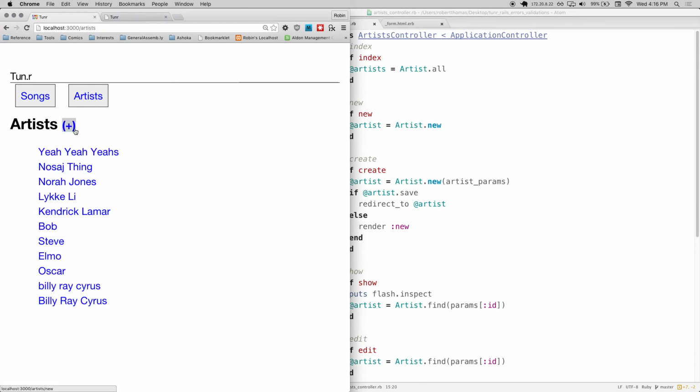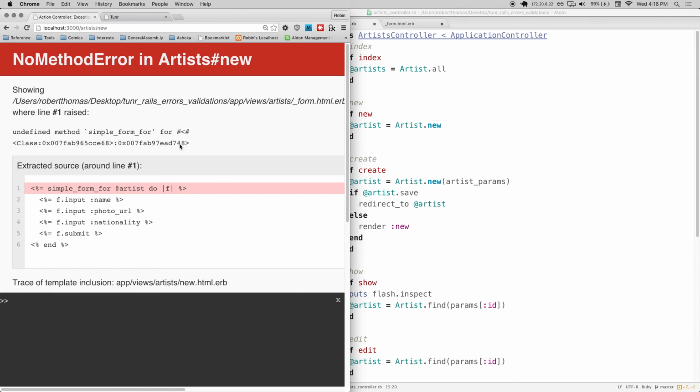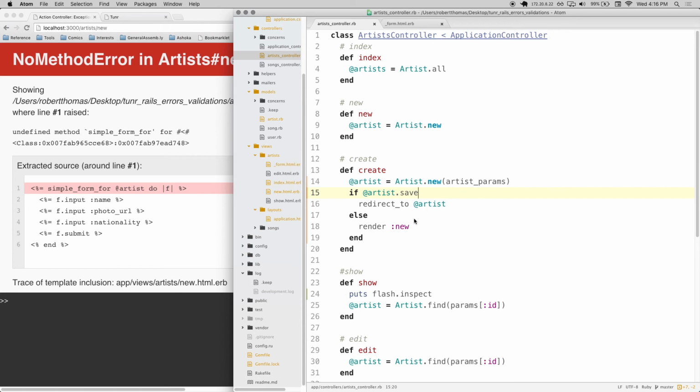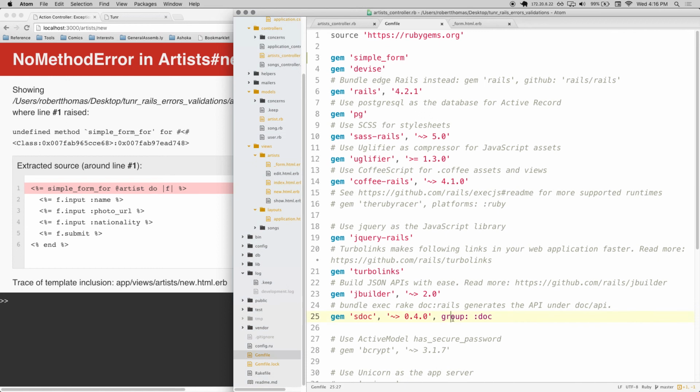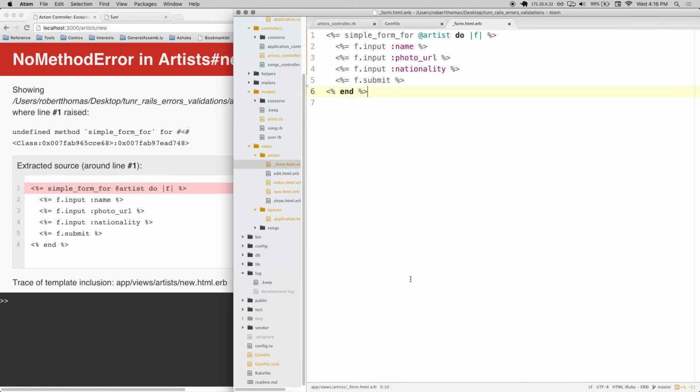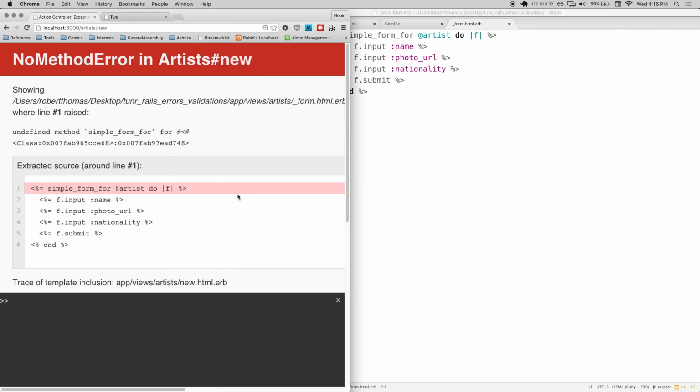So here's that. I pull the form back up. Huh. I don't know why that's not working. Okay, well, not worth it, I guess. Basically, it just puts in what SimpleForm does. My bundle install wasn't taking for some reason, I guess.